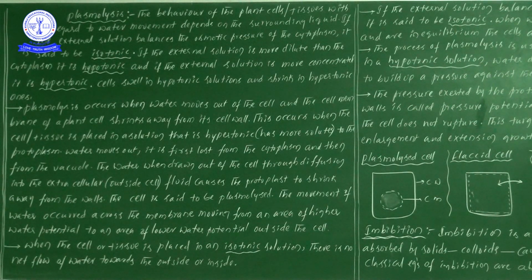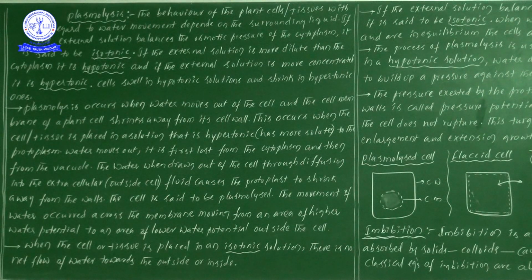For example, suppose the cytoplasm's chemical concentration and the external solution, the water in the tumbler, are equal.